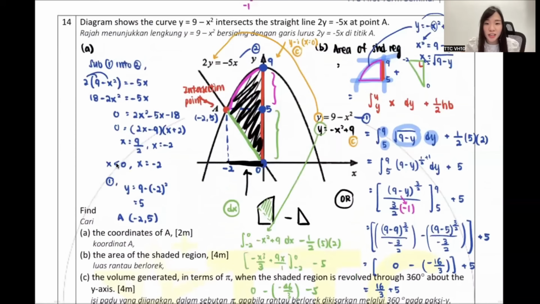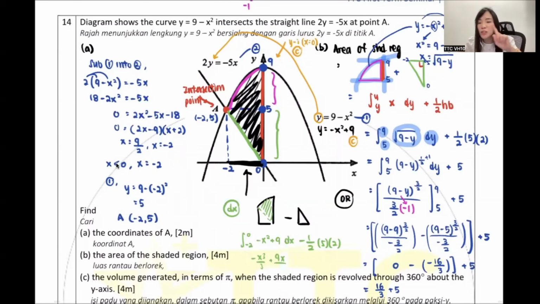Don't you feel like just now with dy you were a bit scared? Why are you scared? Because I need to sub x, then when I want to sub x, suddenly my x has a square root. Don't you feel like square root is a bit scary? So actually, if you can, always prefer to use dx instead of dy. So far, do you guys understand?